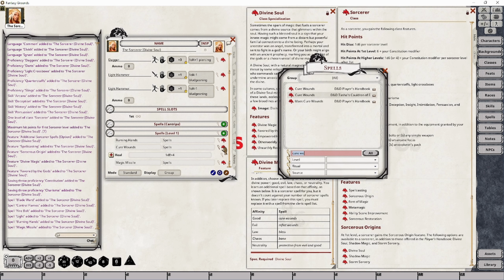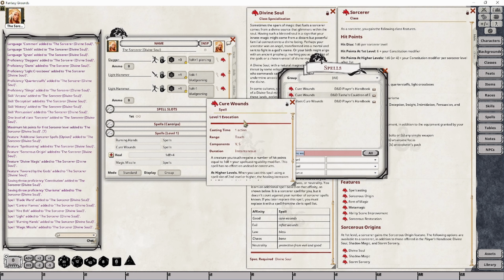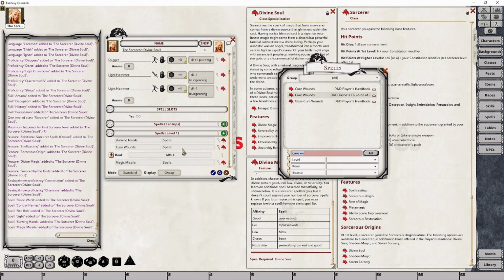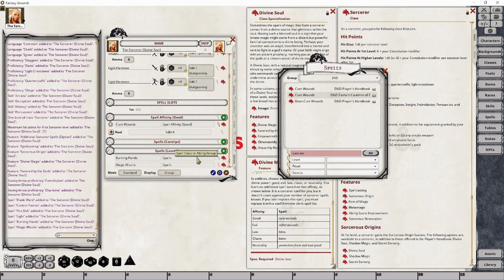And it should, for all intents and purposes, set it up so that it works with your existing sorcerer capabilities here. And that's fine. What I actually want to do is move this into a new group called Spell Affinity. And I'm also going to put in brackets the affinity I've chosen.